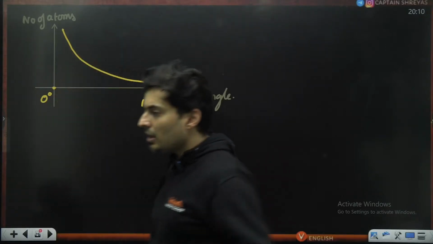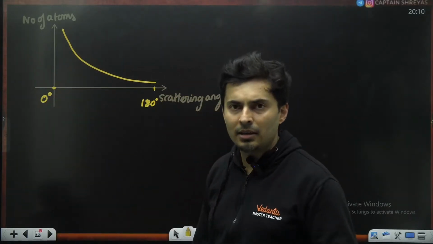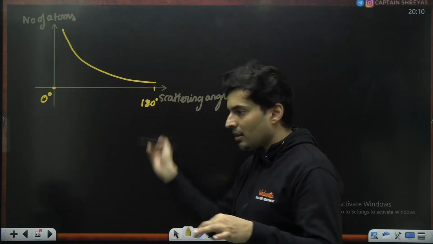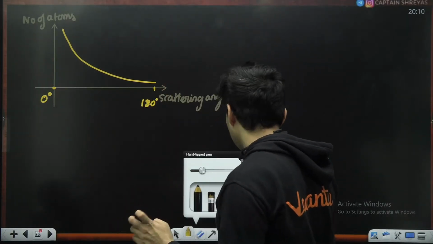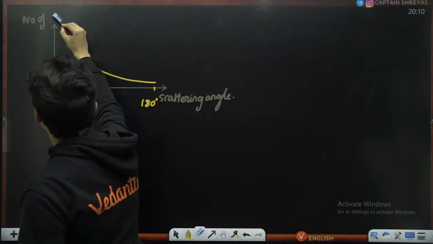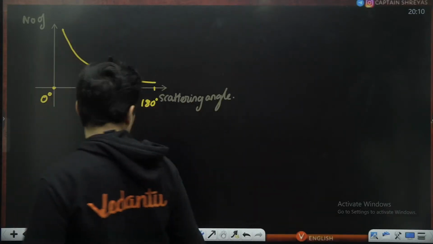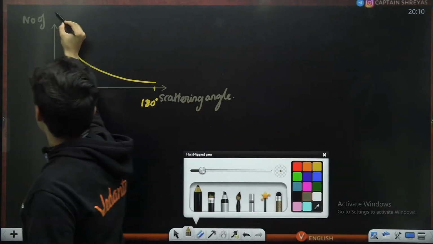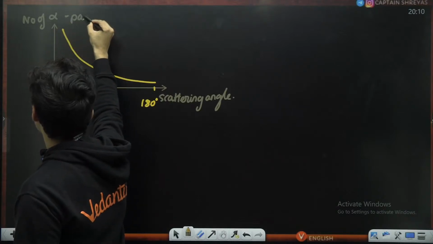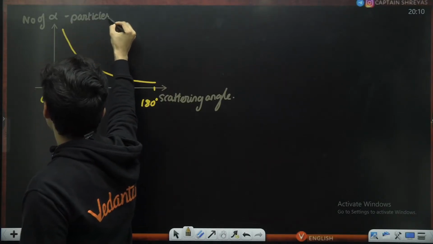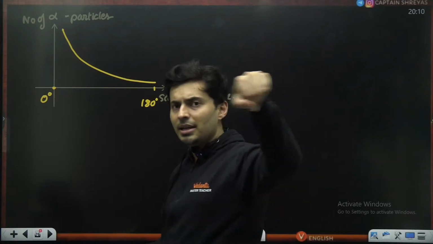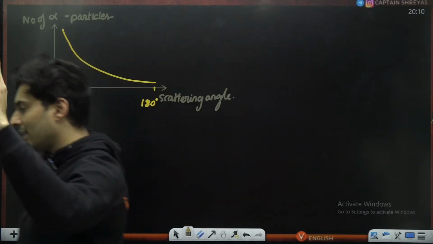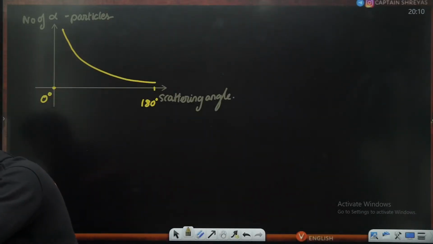For 0 degree, most of the atoms are unscattered. Very few atoms are... these are not number of atoms, these are number of alpha particles, my bad. Number of alpha particles which are scattered. So for 180 degrees, very few alpha particles are turning back by fully 180 degrees. Yes, you should know that.